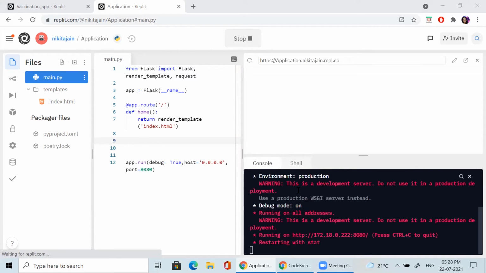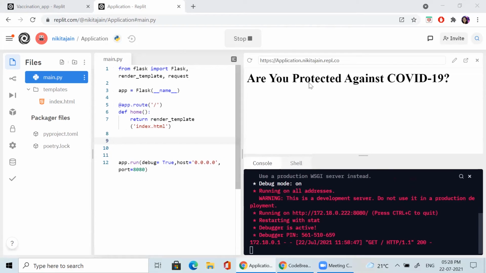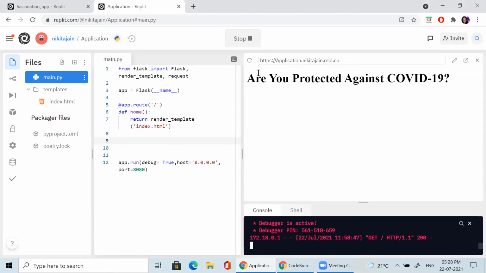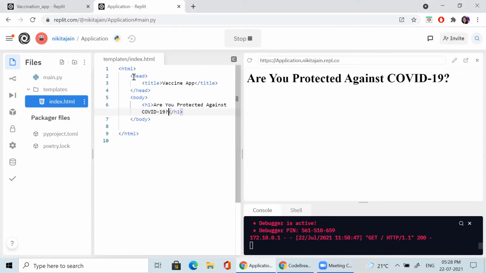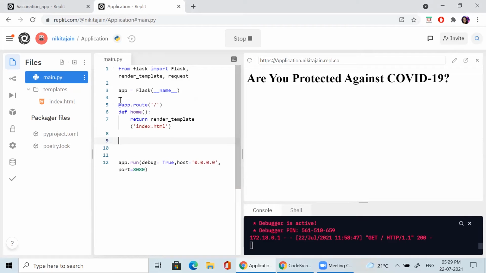Yes. This is showing, meaning the output is coming, so your application is fine. There is no problem. Can you see? I have created a small page where I just put a heading, and I am executing using Flask here. You can see that the output is over here. Is everyone clear about this?